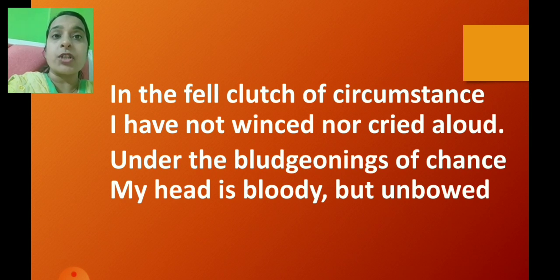Under the bludgeonings of chance, children, bludgeonings means a violent beating. So under the bludgeonings of chance, my head is bloody but unbowed, means the poet is not going to bow down before the difficulties or whatever problems he is facing. So though he is a victim of the circumstance, the poet has never reacted with pain. He had never cried aloud. Under the violent beatings of chance, though his head is bloody but unbowed, he will never bow down before any difficulties or any problems.